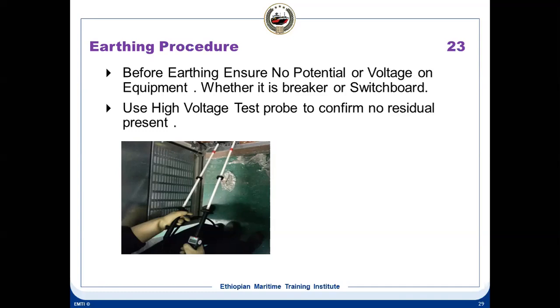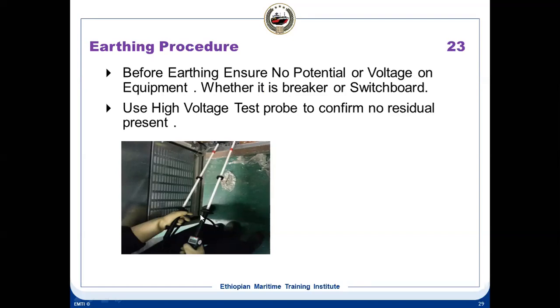These are high voltage probes. You can see this probe; you are not supposed to hold it beyond this black portion. You're not supposed to hold it here. Your hand should be behind this. The probe is around 1.5 meters in length.